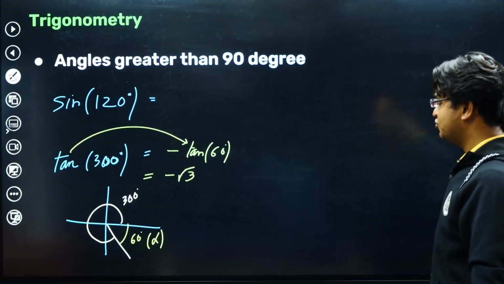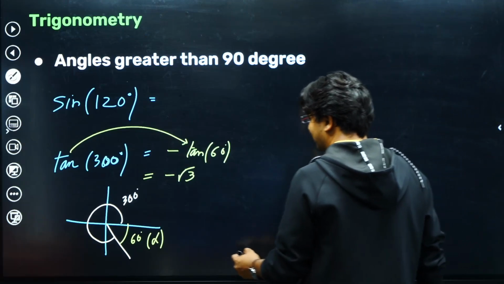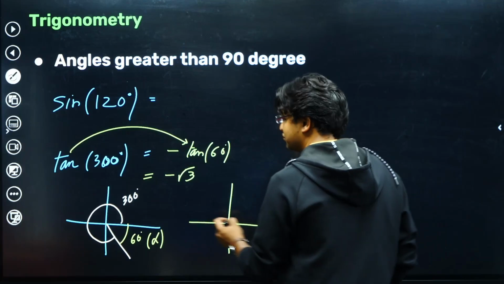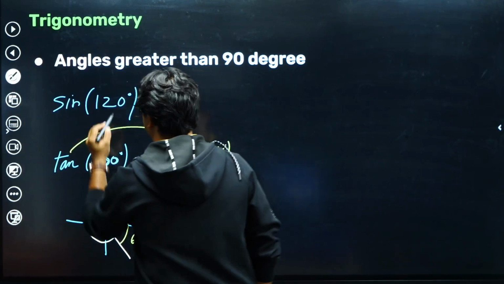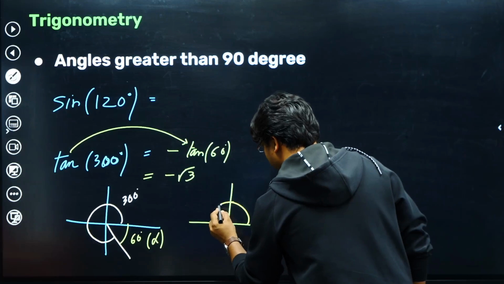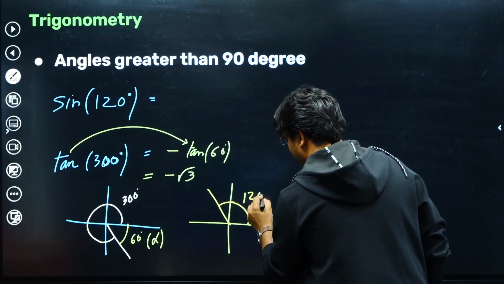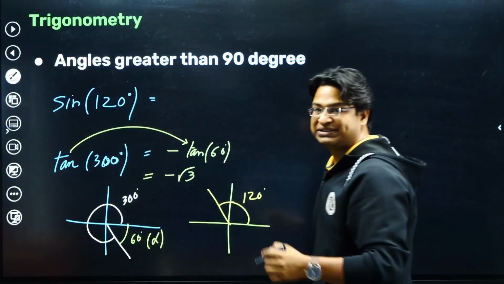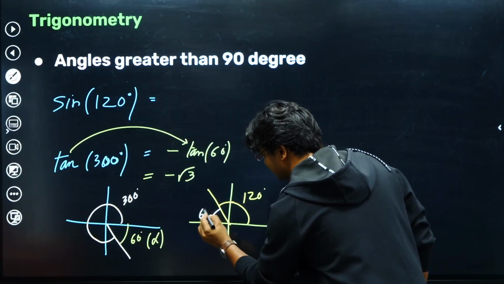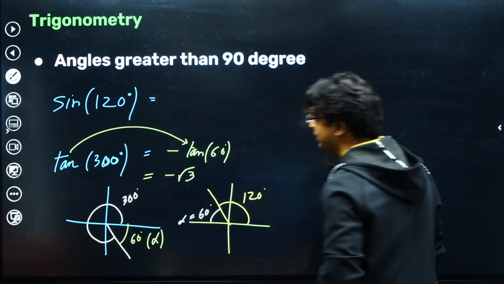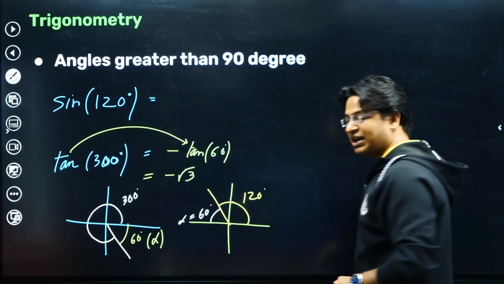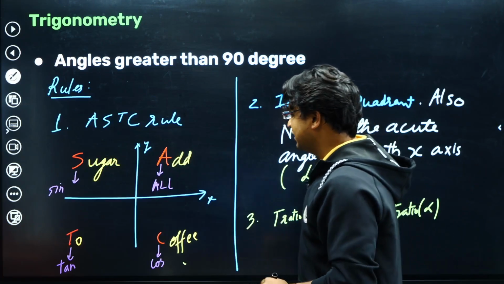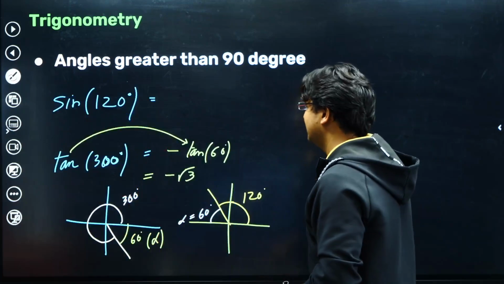So if I check in which quadrant 120 degree will lie, what will you say? 120 degree. So 90 plus 30. So 120 degree will lie in the second quadrant, and the acute angle made with the x-axis will be 60 degree. So alpha is 60 degree. Okay, so in second quadrant, sine is positive.